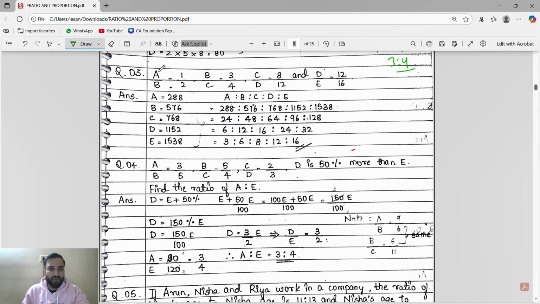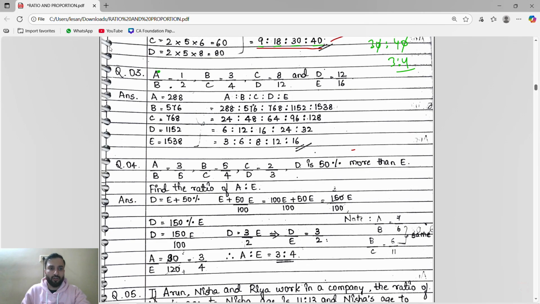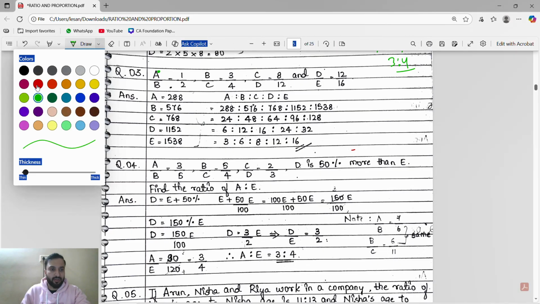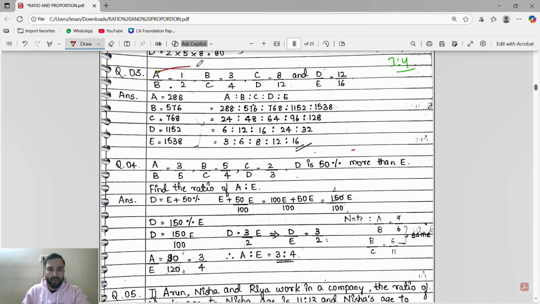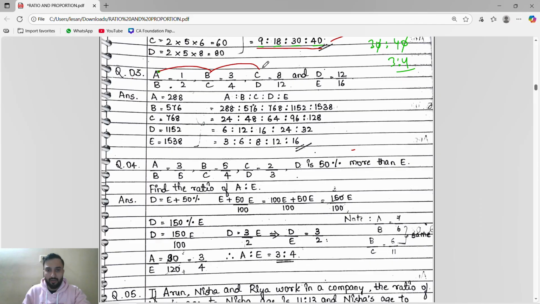Very simple. For finding A, where is A? A is in the numerator. We will go A to B, B to C, C to D. Done. So 1 into 3, 3 times 8 is 24. 24 into 12, you will get 288. A is 288.